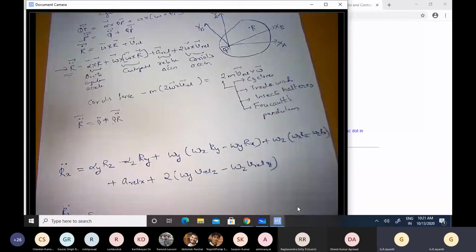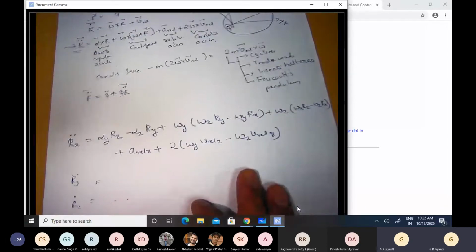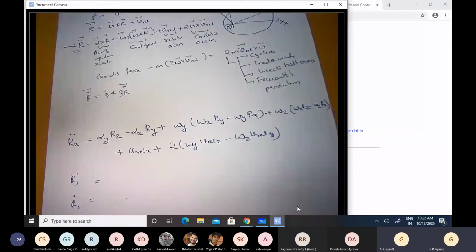Our mind has to pay attention to 10 symbols just to keep track of what the acceleration is along the x-axis. Now, if I were to write out the expressions for Ry double dot and Rz double dot in a similar manner, I would have 10 more symbols in each of them. So ultimately, I would have to pay attention to probably 30 symbols and the relationships with respect to one another if I did not have the definitions of the cross product or the definition of a vector in the manner that we have been taught in the past. Okay, this is the level of difficulty in algebra that we would have to plod through in the absence of the notational simplifications introduced by vectors and cross products.